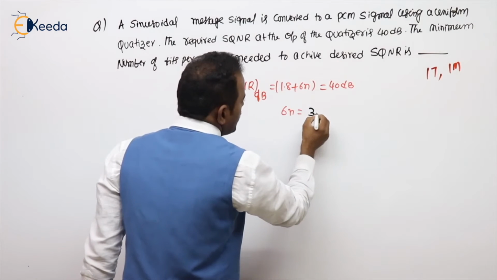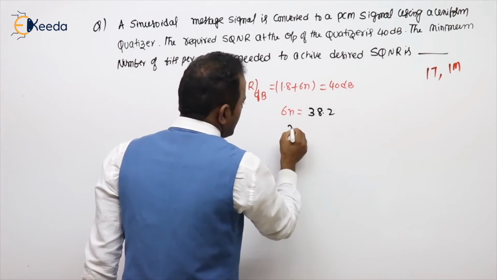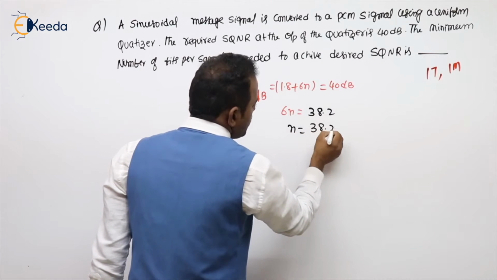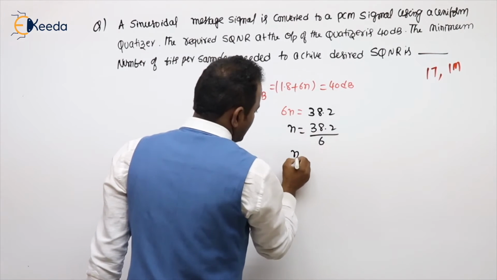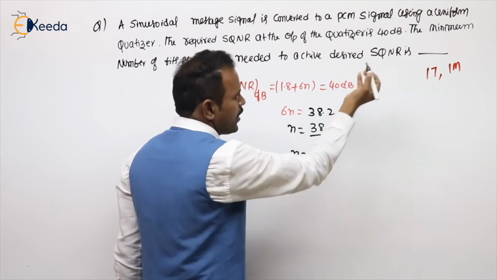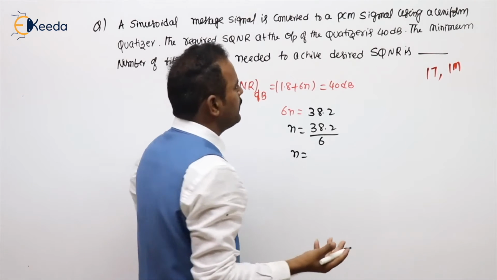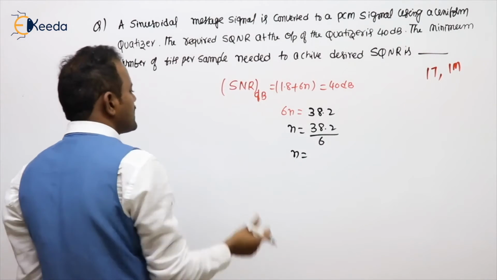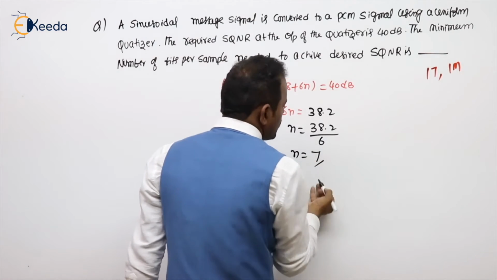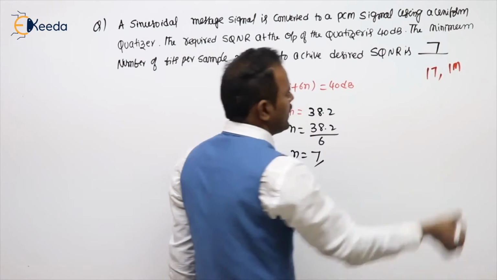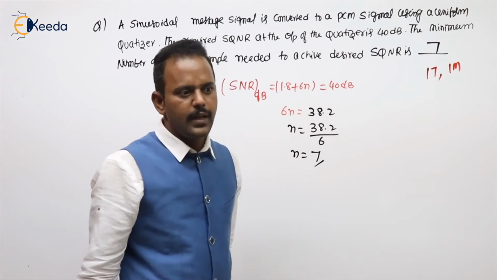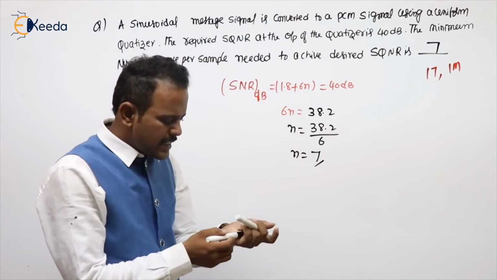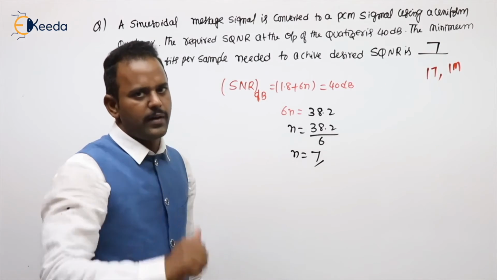So 38.2. Then n will be 38.2 by 6. Generally n is an integer, so whatever you get, no problem. Since the minimum number of bits is asked, at least it should be 7. So you can type 7, no problem. That is the answer. Simple. It was asked in GATE 2017 for 1 mark.